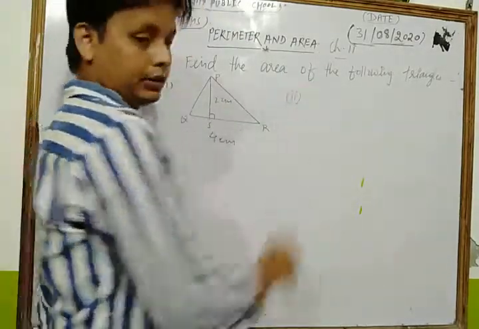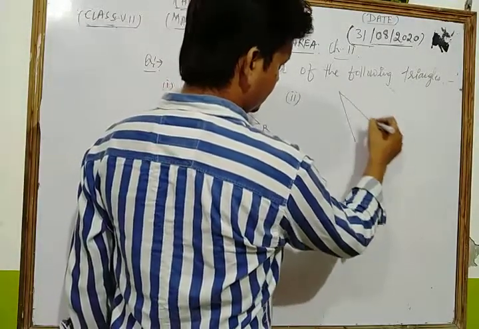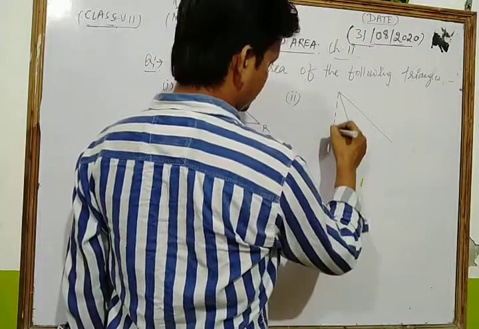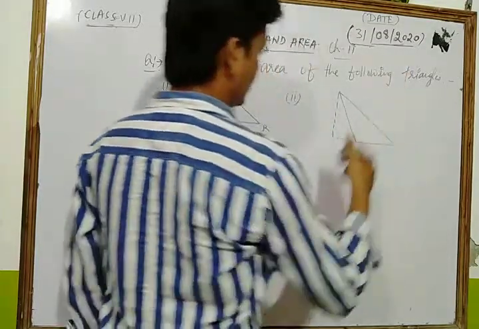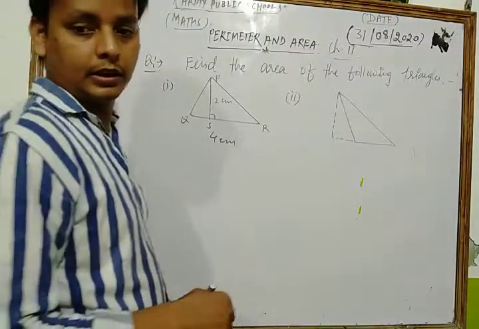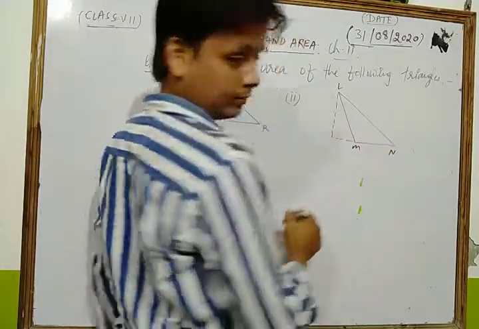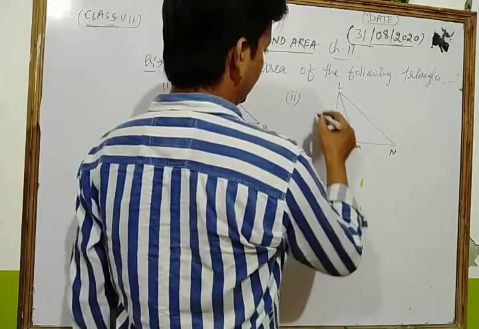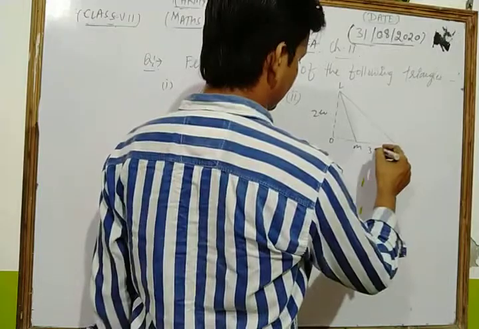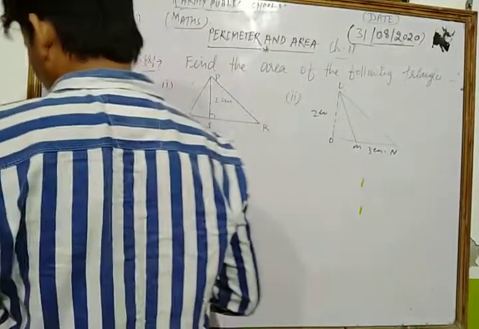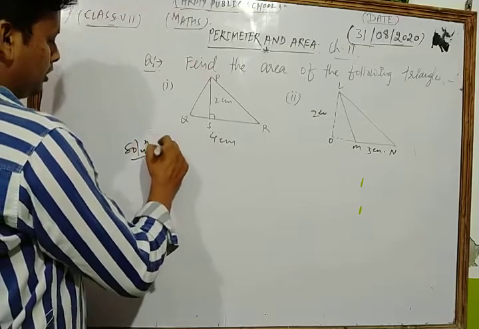And second figure is LMN, that is 2 centimeter and this is 3 centimeter. Now look what I do. Now let's take and solve the first part of this question.